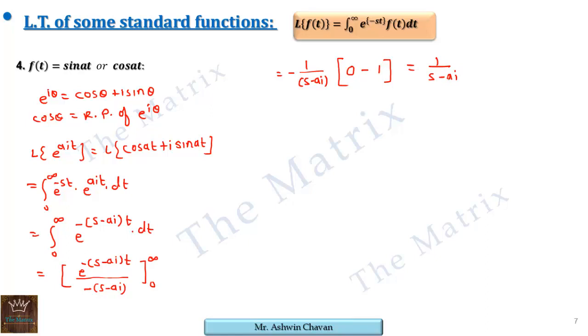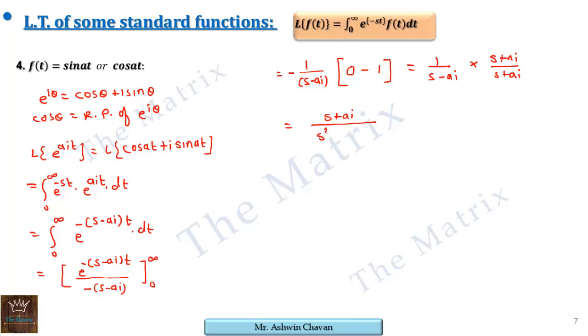Now the denominator is of complex form. Let's convert it into real by multiplying by its conjugate. If we multiply this by its conjugate, that is s plus ai, and also divide by s plus ai, we get the numerator as it is, s plus ai, and in the denominator we get the a minus b, a plus b form.